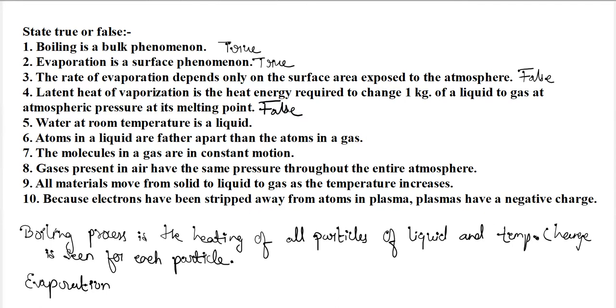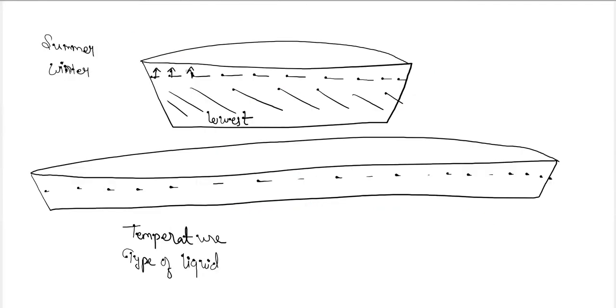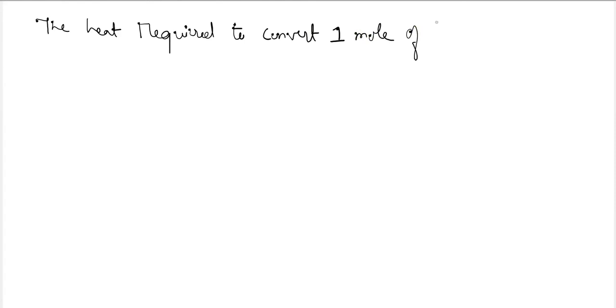The latent heat of vaporization, the definition is that the heat required to convert 1 mole of liquid to gas at boiling point temperature.